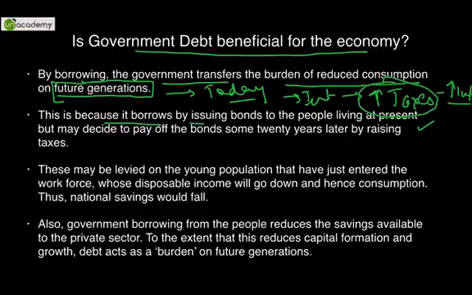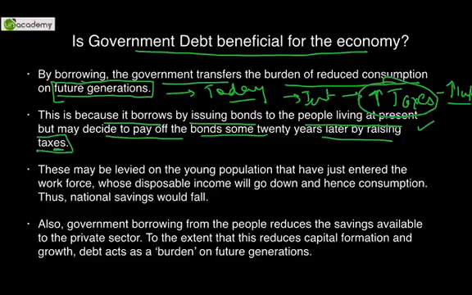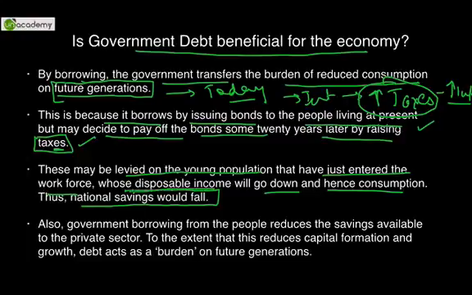This is because it borrows by issuing bonds to the people living at present, but may decide to pay off the bond some 20 years later by raising taxes. So the biggest problem is our future generations have to bear higher taxes. These may be levied on the young population that have just entered the workforce, whose disposable income will go down and hence consumption, thus national savings would fall.